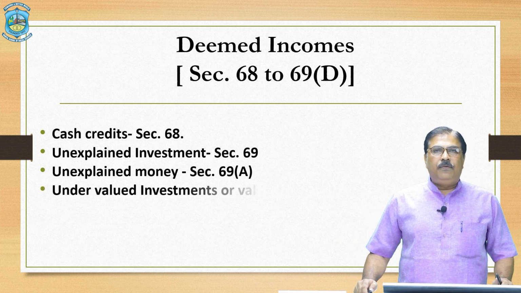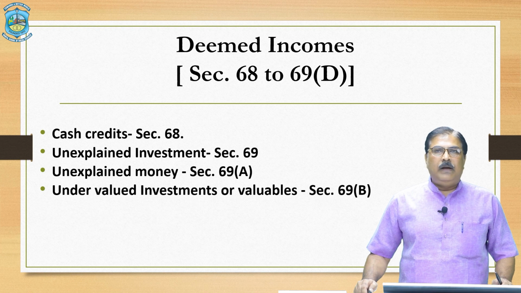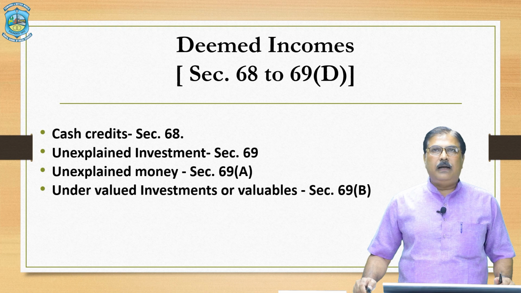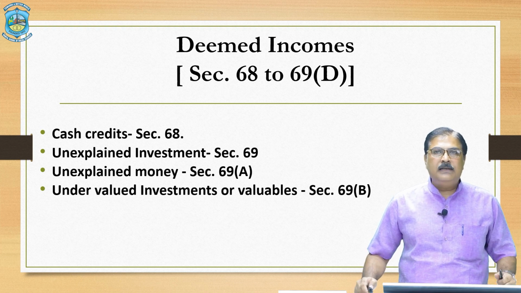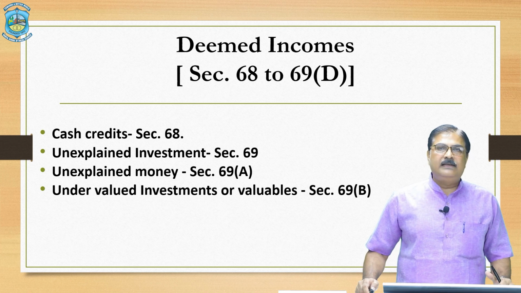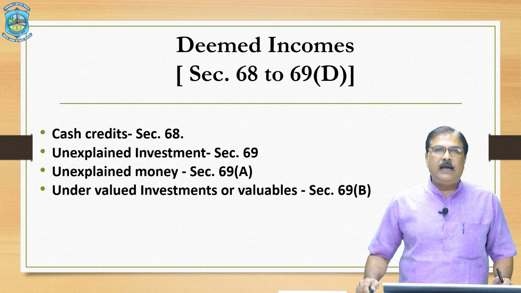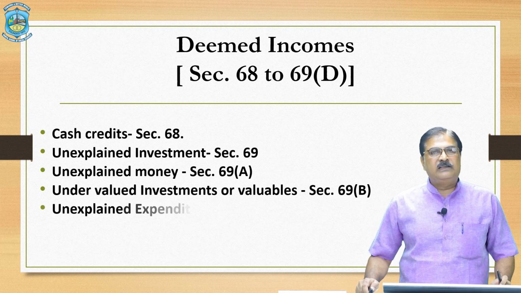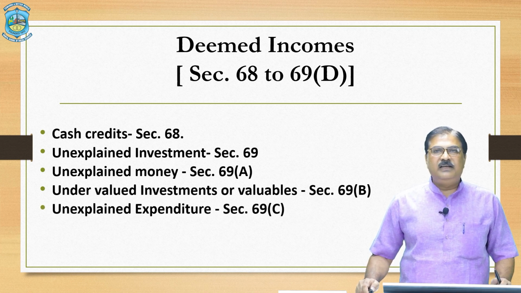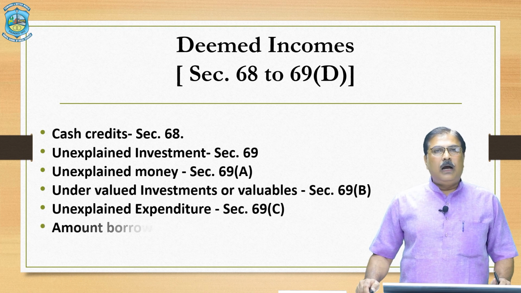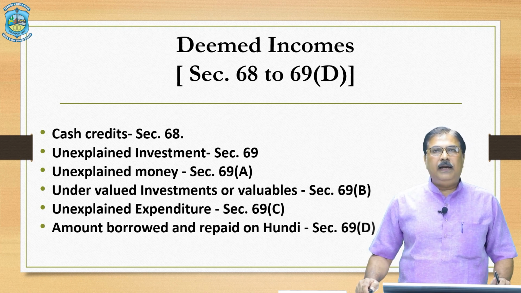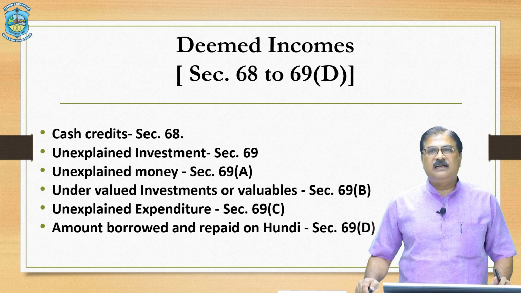Next, undervalued investment or valuables. Suppose you are just showing your investment at a low price or any valuable thing at a low price, so that is also considered as a deemed income of that assessee under section 69B. Then unexplained expenditure under section 69C, and finally amount borrowed and repaid on hundi under section 69D.